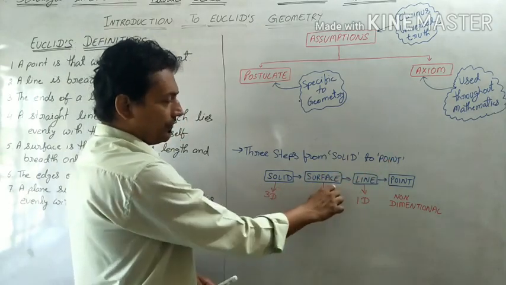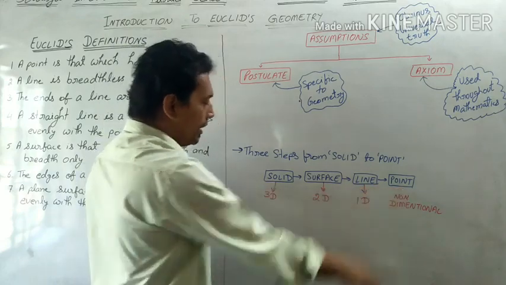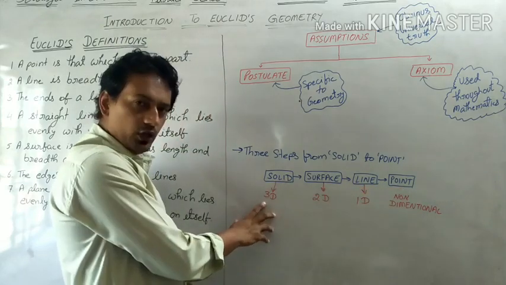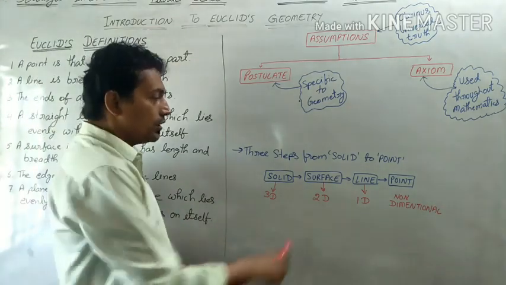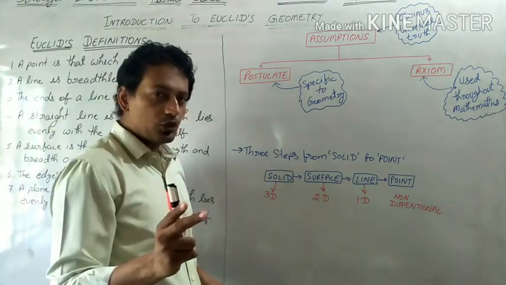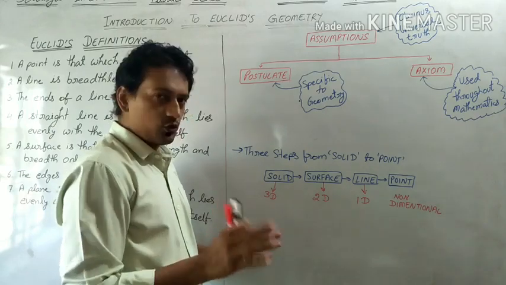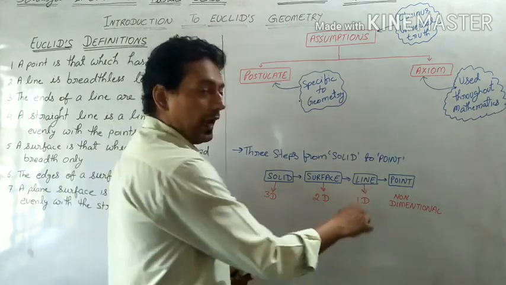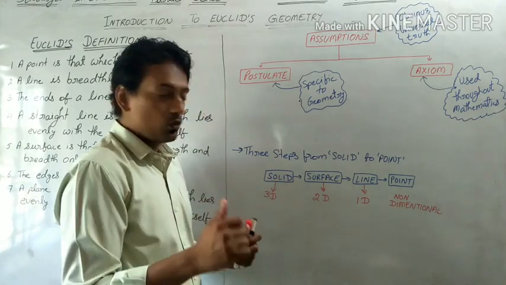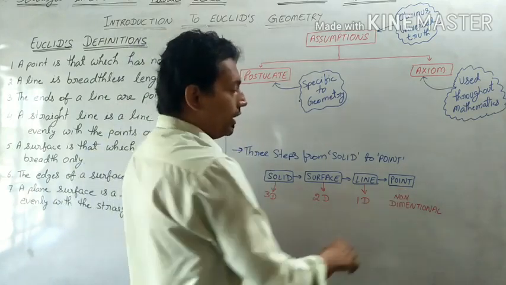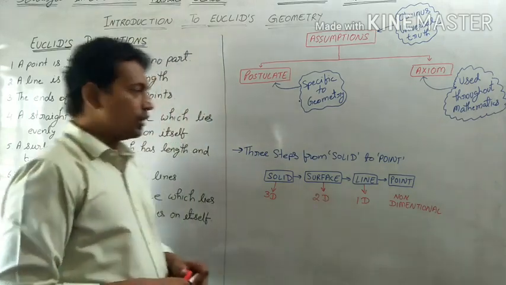Now students, if we consider the steps from solid to point, that is going from solid, then surface, then line, then point. A solid is three-dimensional, that means it has three dimensions, that is length, breadth and height. A surface has two dimensions, that is length and breadth, there is no height. And a line has only one dimension, it has only length, there is no breadth, there is no height. And a point is actually non-dimensional.